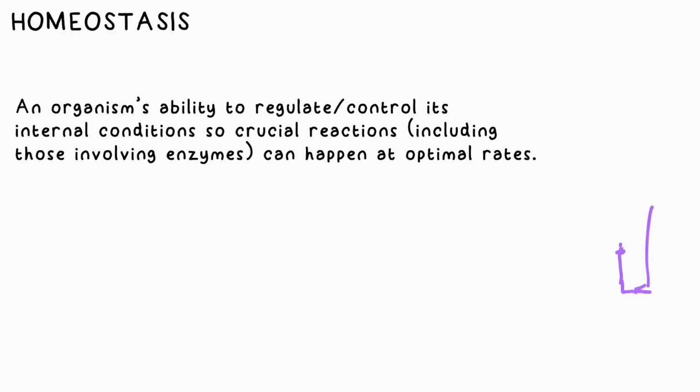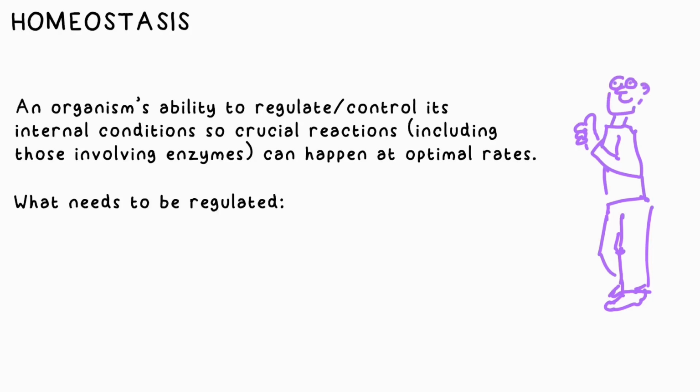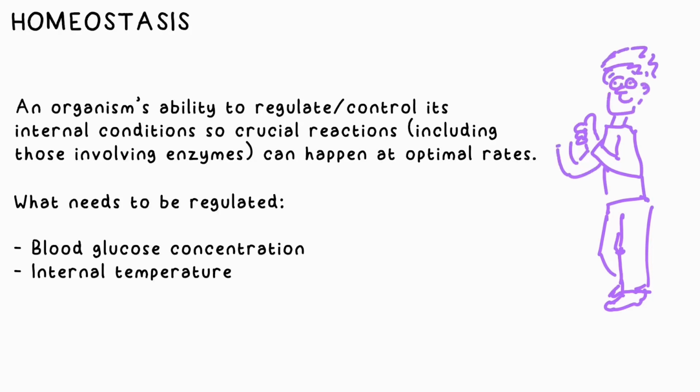Let's go. Homeostasis is the term given to an organism's ability to regulate internal conditions, even when external conditions change. This is important so that crucial chemical reactions involving enzymes can happen at an optimum rate. Amongst other things, our bodies work hard to regulate blood glucose concentration, temperature, and water levels, for example. One way that our body achieves this is with our nervous system.